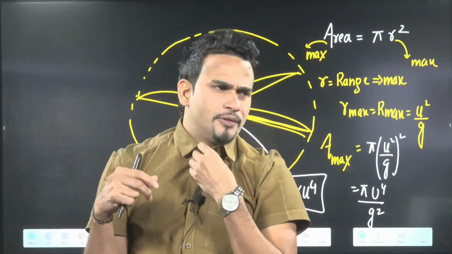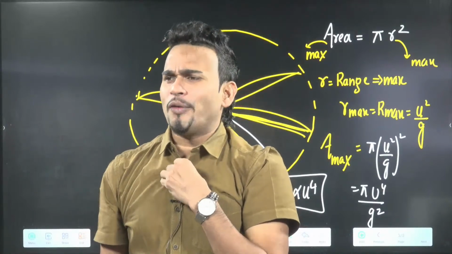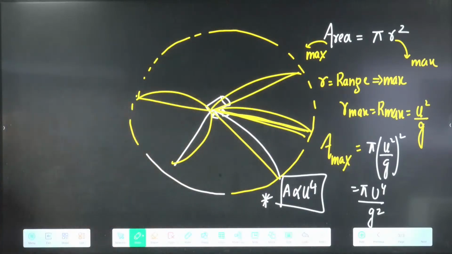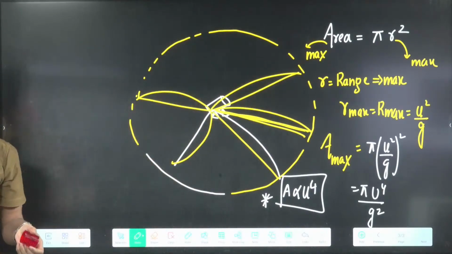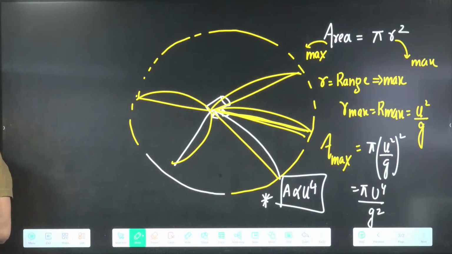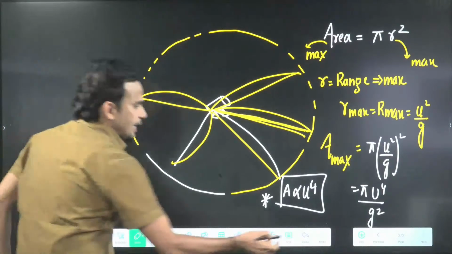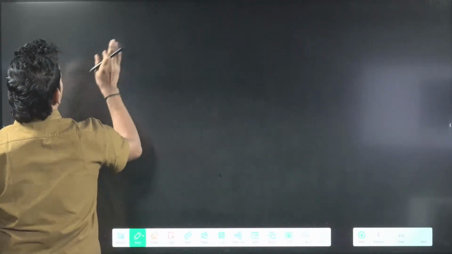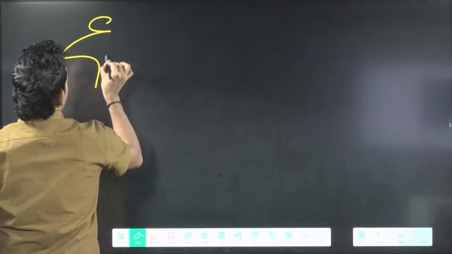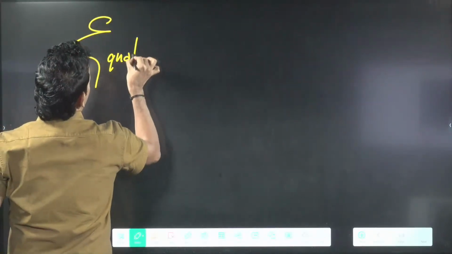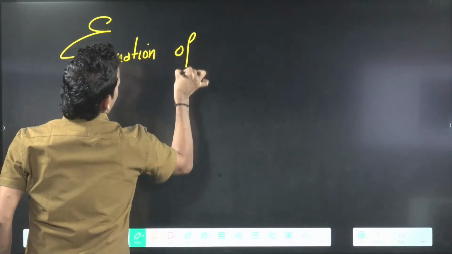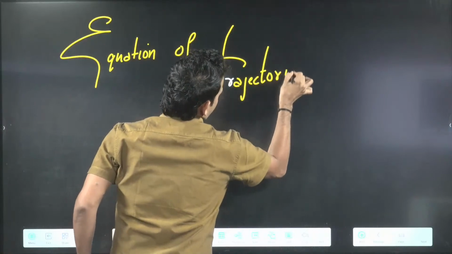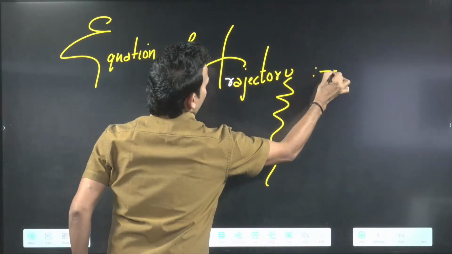Now we'll move further. We'll study one more thing. You can write the equation of trajectory. We will study about the equation of trajectory.